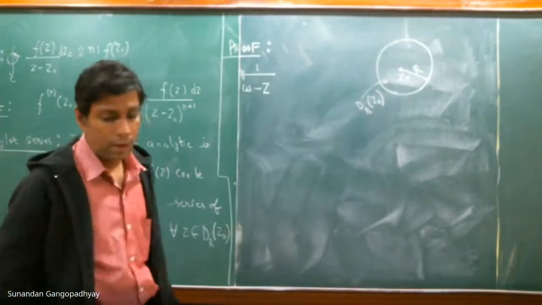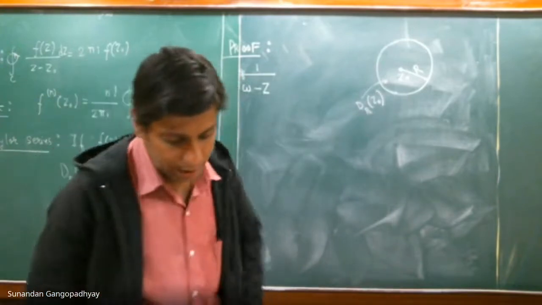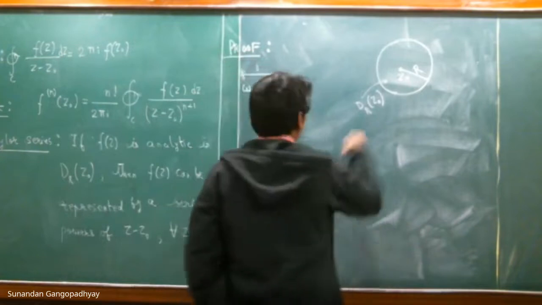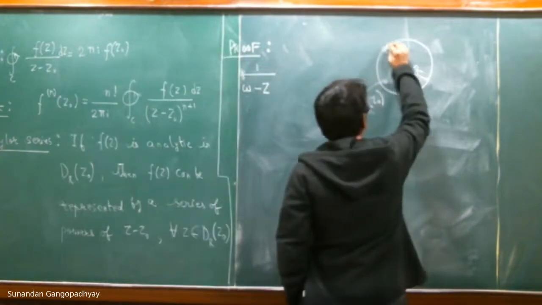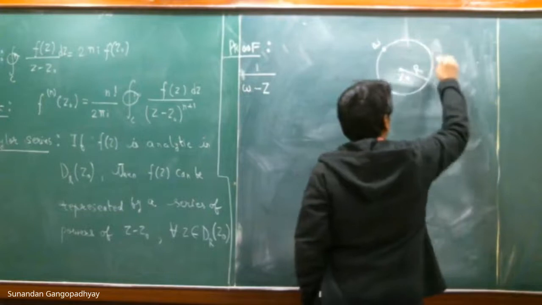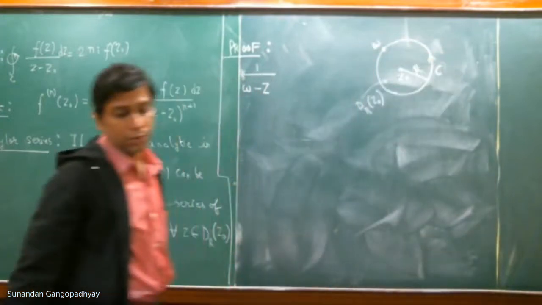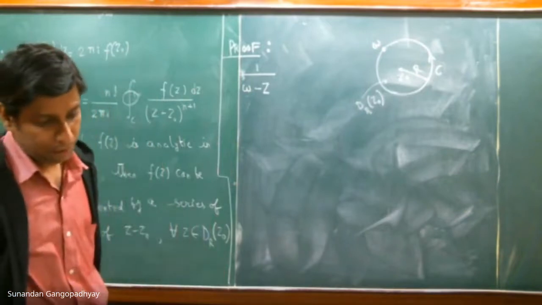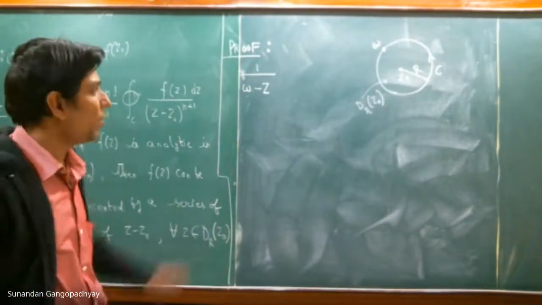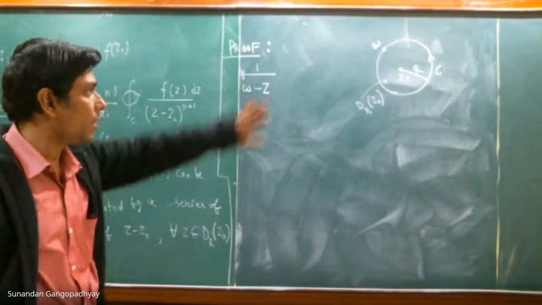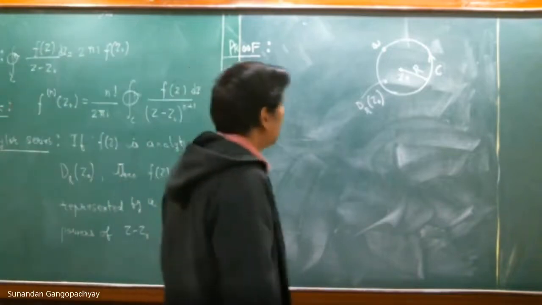Okay. And let us now let omega, or w, be a point on this closed contour. And let us say that we are traversing this circle in the positive orientation. Okay. It may not be important in this case, but let me just write it down for convenience.